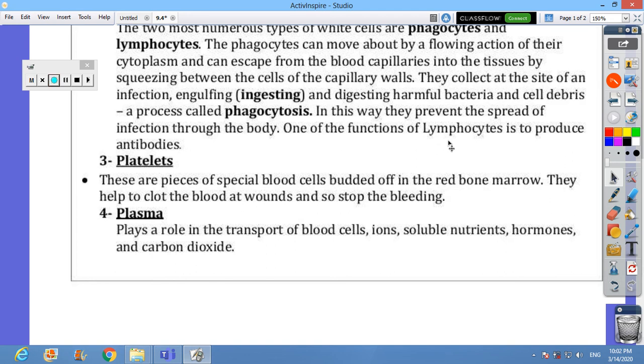What is the job of the antibodies? The antibodies cause the microbes to clump together so that they are ready for the phagocyte to come and engulf them, okay? Or destroy the microbes.